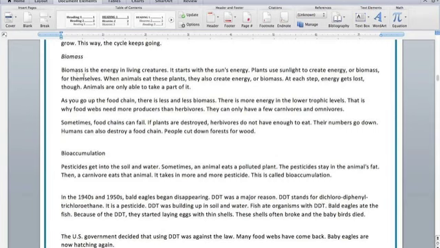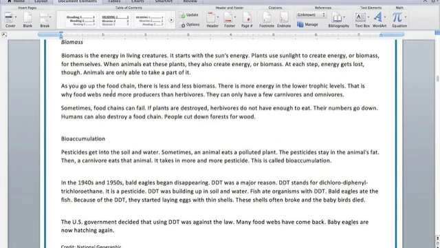Biomass. Biomass is the energy in living creatures. It starts with the sun's energy. Plants use sunlight to create energy, or biomass, for themselves. When animals eat these plants, they also create energy, or biomass. At each step, energy gets lost, though. Animals are only able to take a part of it. As you go up the food chain, there is less and less biomass.